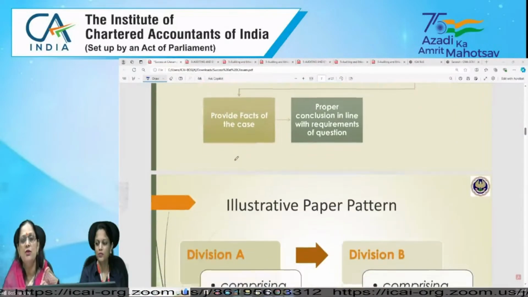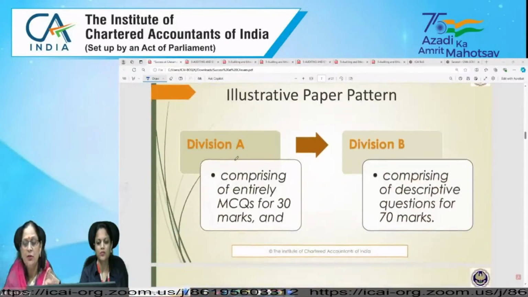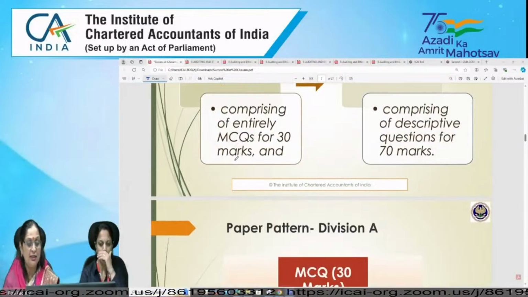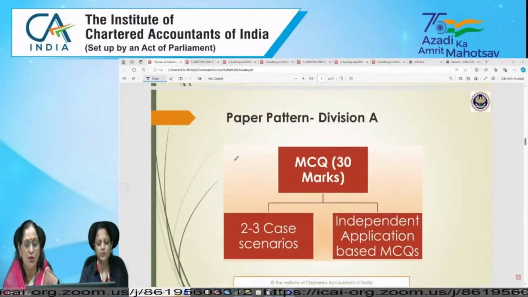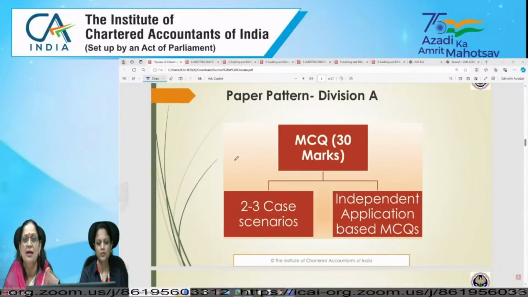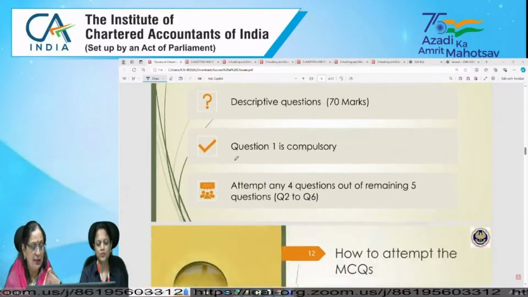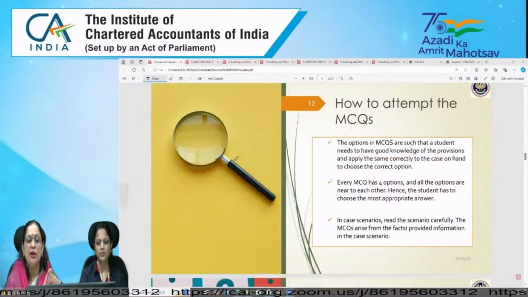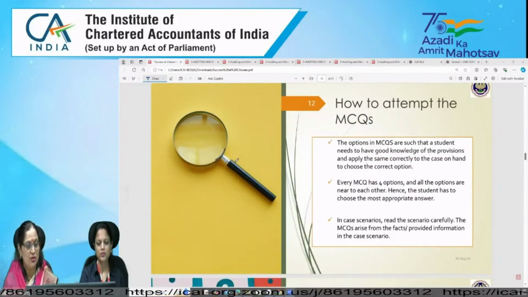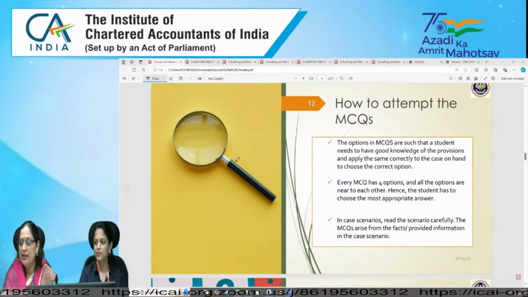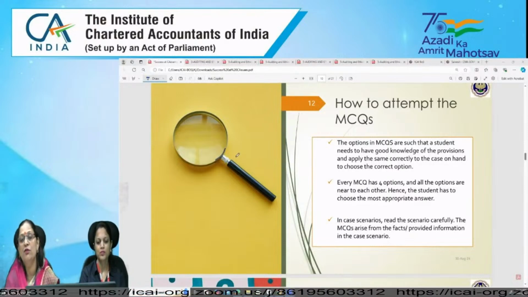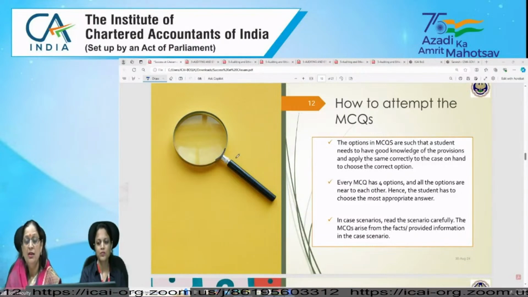For MCQ and case scenario also, you can directly click on the correct option if you are able to assess and understand the requirement and immediately link it. Secondly, you can also use the elimination method. How to attempt the MCQ: she has already showcased the slide that MCQs are such that students need to have good knowledge of the provision and apply it correctly to the case on hand to choose the correct option.